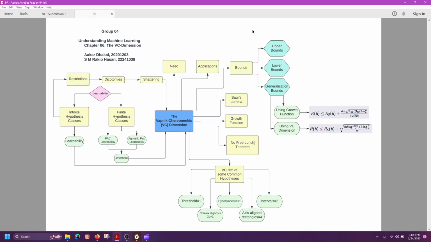Last but not the least, I am talking about some common VC dimensions of hypothesis classes. For threshold functions, the VC dimension is 1. For convex d-gons, the VC dimension is 2d plus 1. For hyperplanes in d dimensions, the VC dimension is d plus 1. For axis-aligned rectangles, the VC dimension is 4. And at last, for interval functions, the VC dimension is 2.